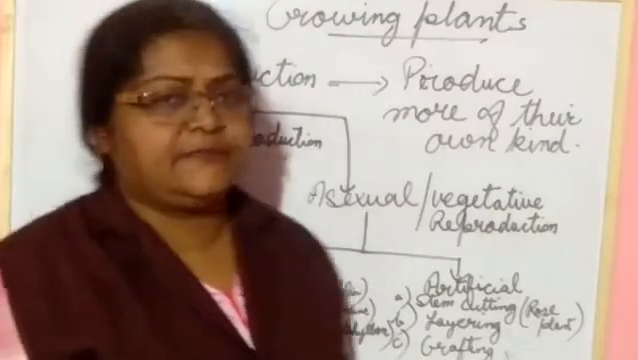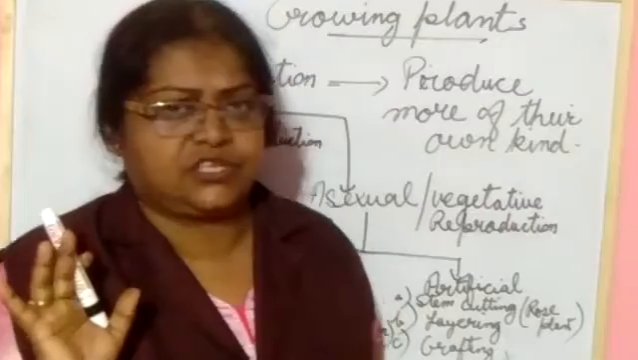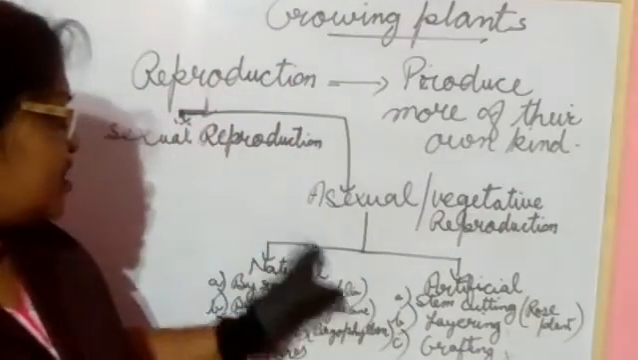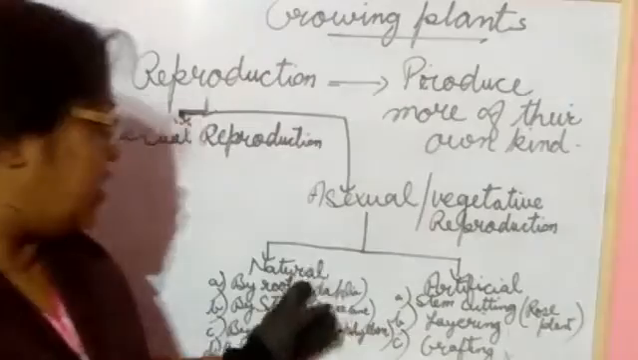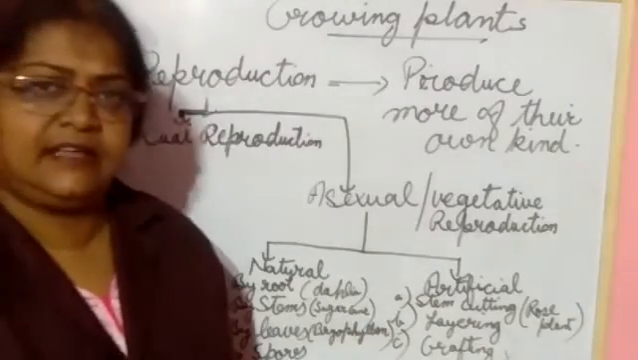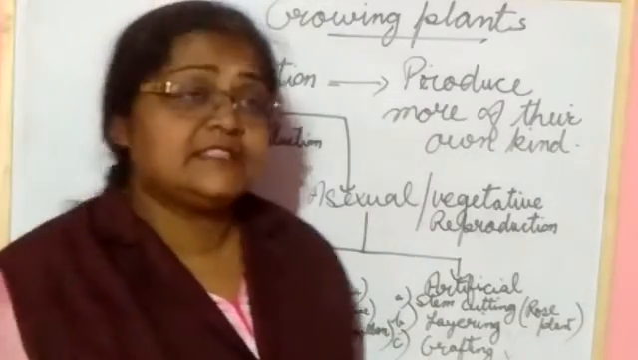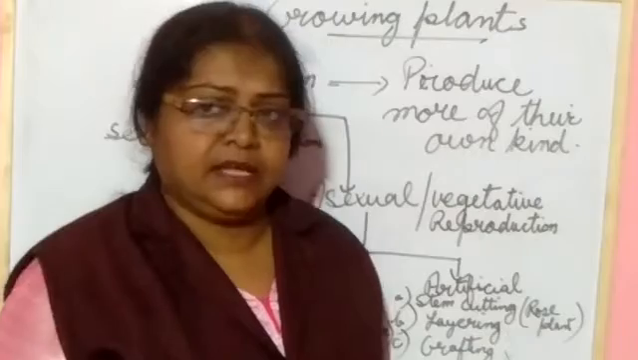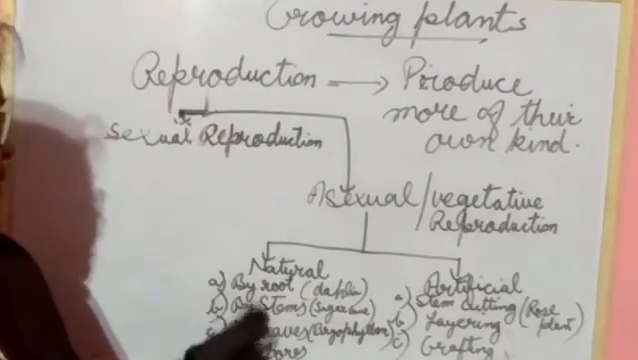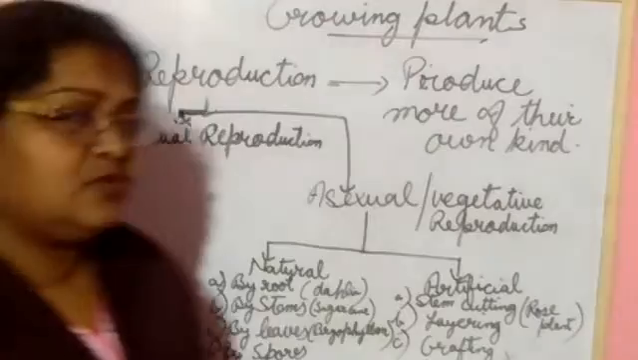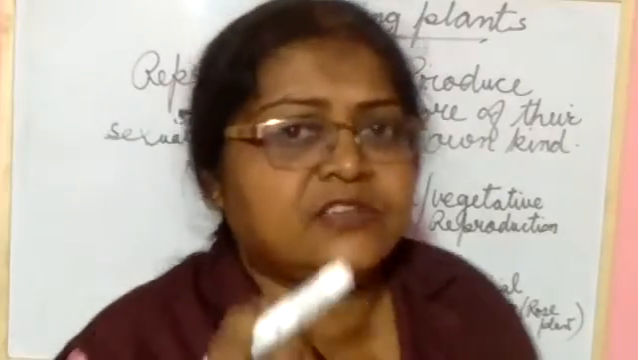In asexual or vegetative reproduction, it is again divided into two parts. One is the natural way and another one is the artificial way. Clear? Natural and artificial. Under natural, by root, the plant uses its root. We are using the root of the plant to reproduce. Next one is by stem.